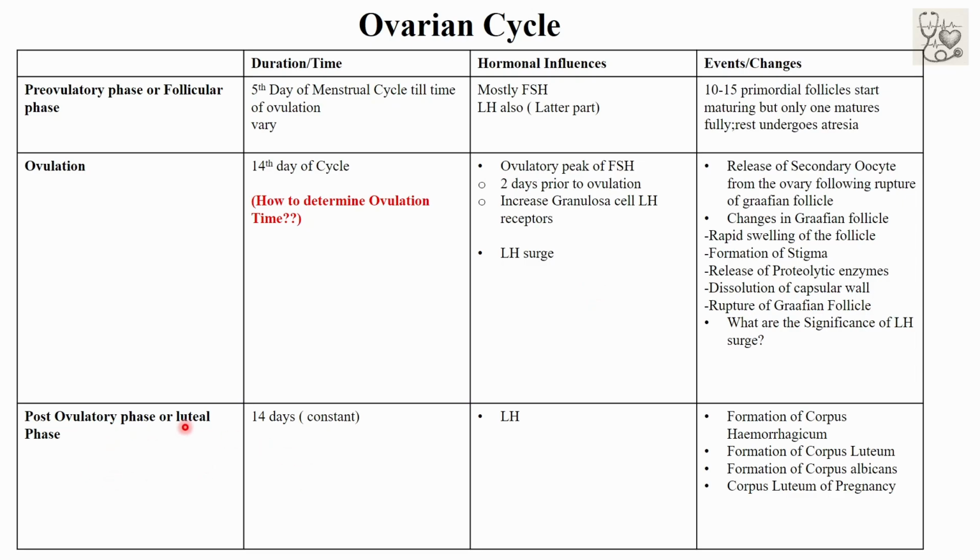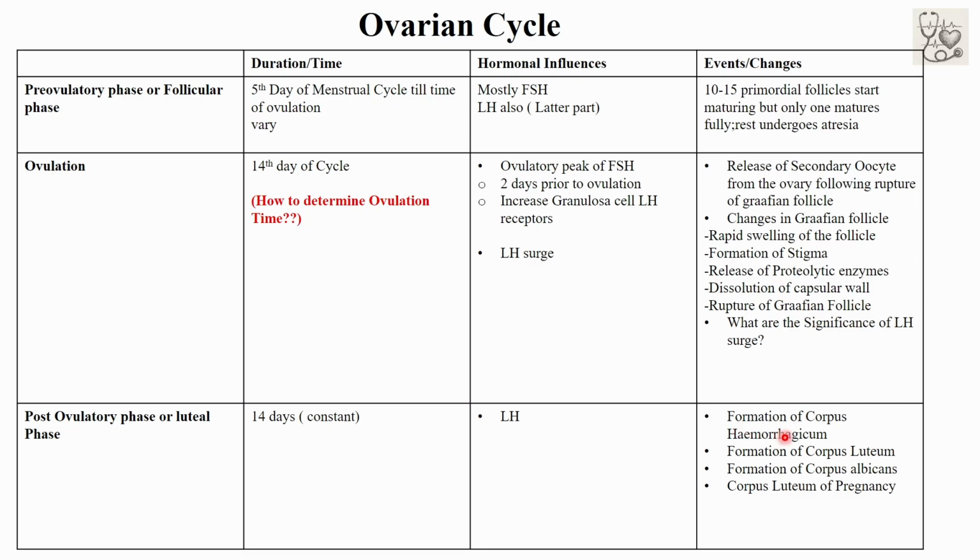Now, talking about the post-ovulatory phase, this phase remains nearly constant, at 14 days, and the main hormone playing a role is luteinizing hormone. What are the major events occurring in this luteal phase? It includes the formation of the corpus luteum. Now, how is the corpus luteum formed? First of all, the corpus hemorrhagicum is formed. How is the corpus hemorrhagicum formed?